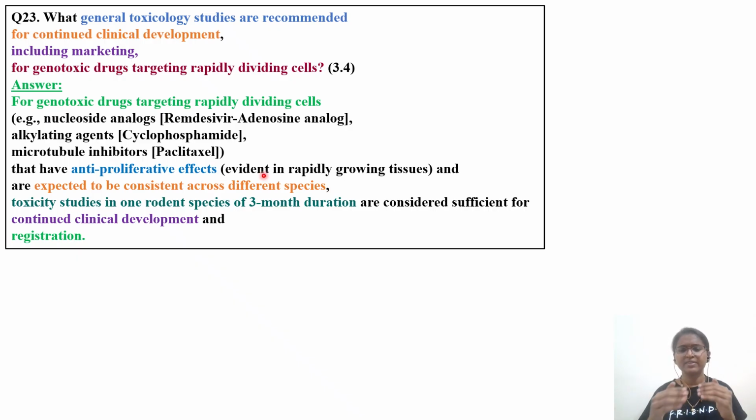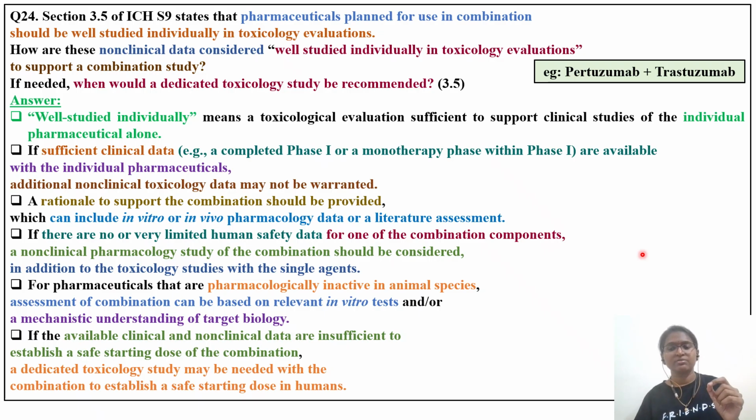That is, they act on rapidly dividing cells like your hair cells or epithelial cells in the skin, and are expected to be consistent across different species. Toxicity study in one rodent. What is it in the case of rat? How much? 3 months. A 3 month rat study is enough for such kind of DNA damaging drugs, and is considered sufficient for continued clinical development as well as for registration of that particular drug to the regulatory body. So the key important point that you have to remember is a 3 month rat study is enough. A rodent study is enough for DNA damaging types of anti-cancer drugs. Okay. Next question we'll see.